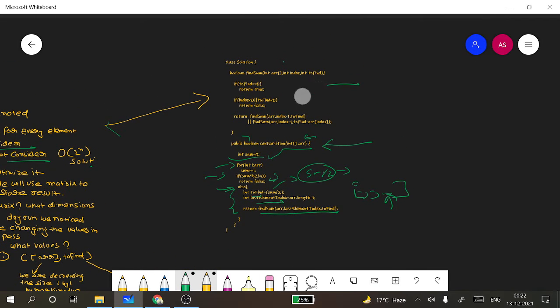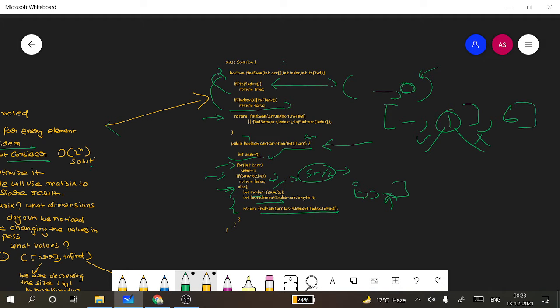This is our findSum method. In the findSum method, if toFind is 0, which means we have got a value where we don't need to find anything, we are already at 0, meaning we have found the solution, we will be returning true. The other case is if our index goes negative, or the toFind variable goes negative, we will be simply returning false. Now for the remaining cases, we have to consider the element or not to consider the element in this array.